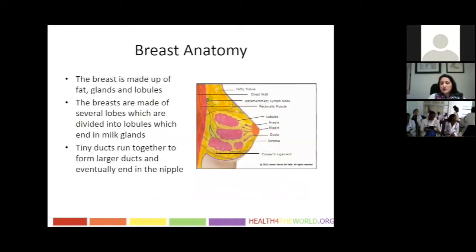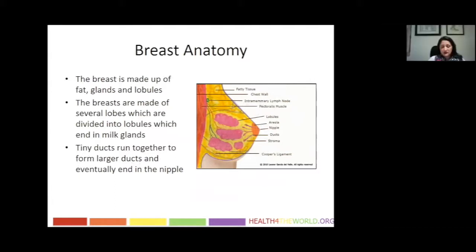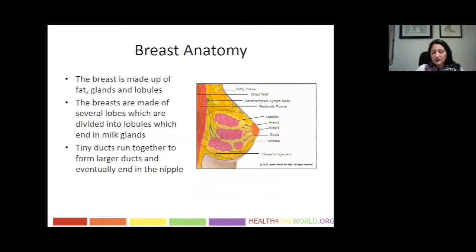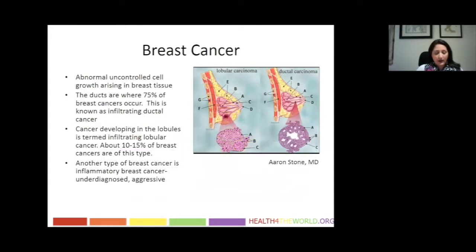It is important to review the normal anatomy of the breast. The breast does not have any muscular structures within it. It is made up of 3 components: fat, glands, and lobules. The glands and lobules are the structures that are primarily at risk for the development of breast cancer. As you're already aware, breast cancer is abnormal, uncontrolled cell growth arising in the structural components of the breast. Cancers found within and invading the ducts make up the majority of breast cancer, whereas lobular cancer makes up a much smaller percentage.